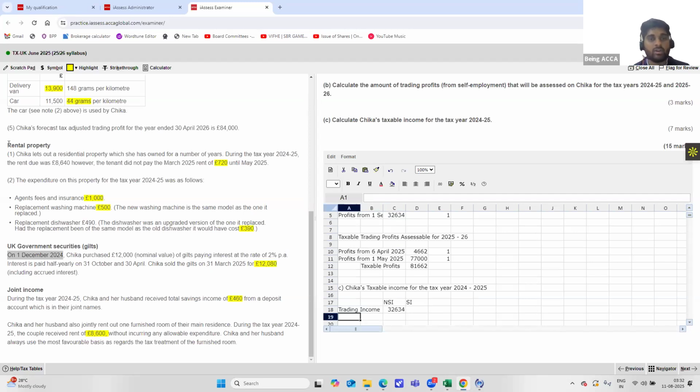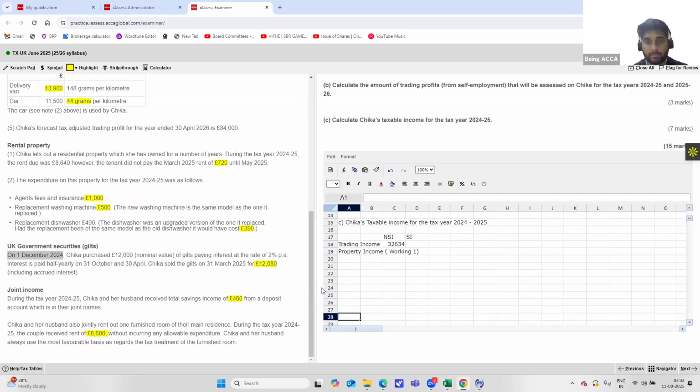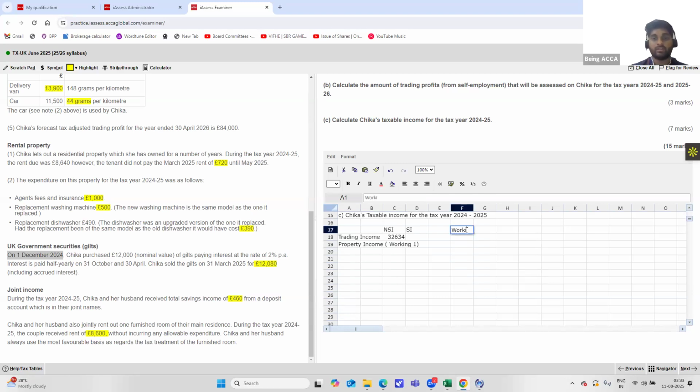Next we have rental property. So we have property income. Now let's show property income as a working, because there are many things that should be added and it would always be beneficial if you show them as a working. You can also add it on the side over here. Make it as note working one, property income. As I've already told you earlier, the default basis for property income is cash basis unless specified otherwise. So here we'll first take rental property. First, rentals received.